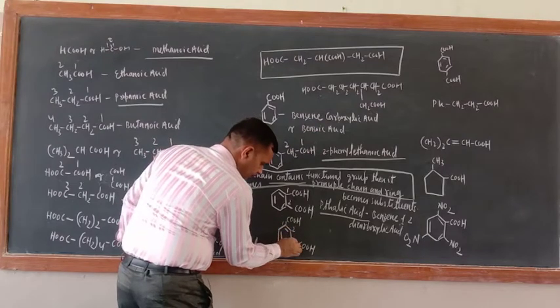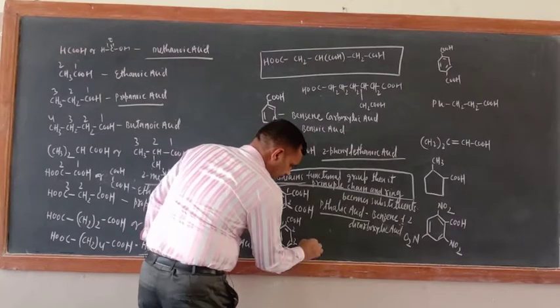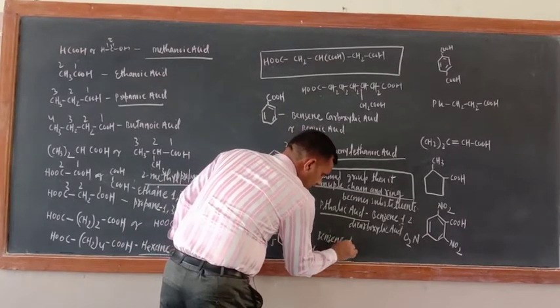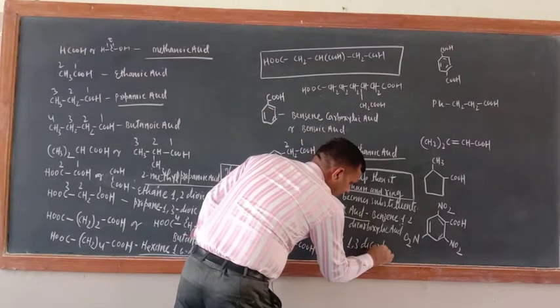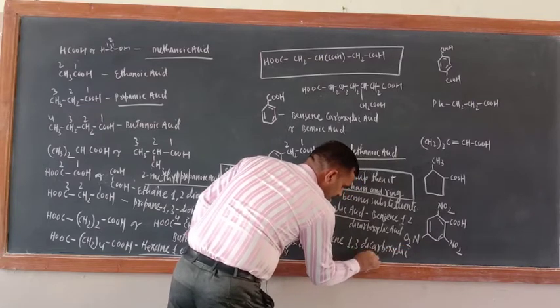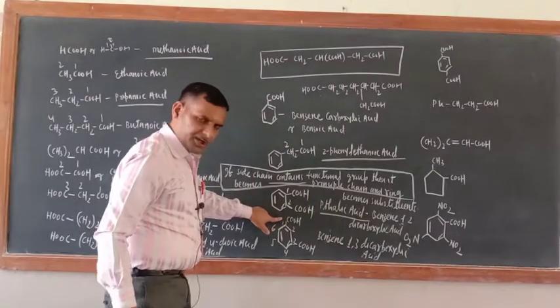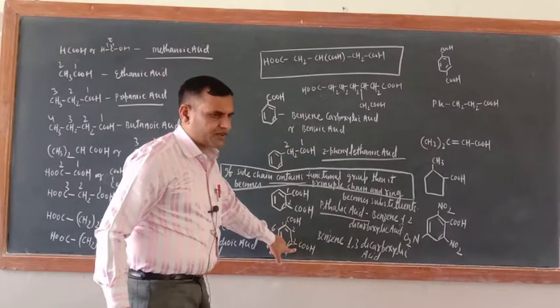What about this name? 1, 2, 3, this is 4, this is 5, this is 6. So what is the name of this one? Benzene 1,3-dicarboxylic acid. Benzene 1,3, then at 1 position, 3 position COOH group is there.